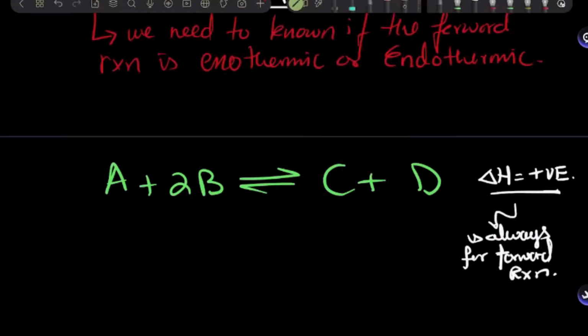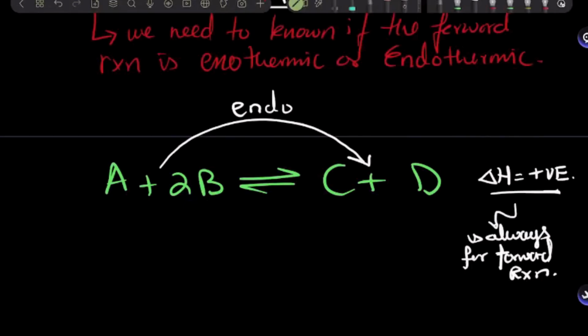All right. It's always for the forward reaction. So this delta H is telling us that this forward reaction is what? It is positive. So what does that mean? Delta H is positive, the enthalpy change is positive. It is endothermic.